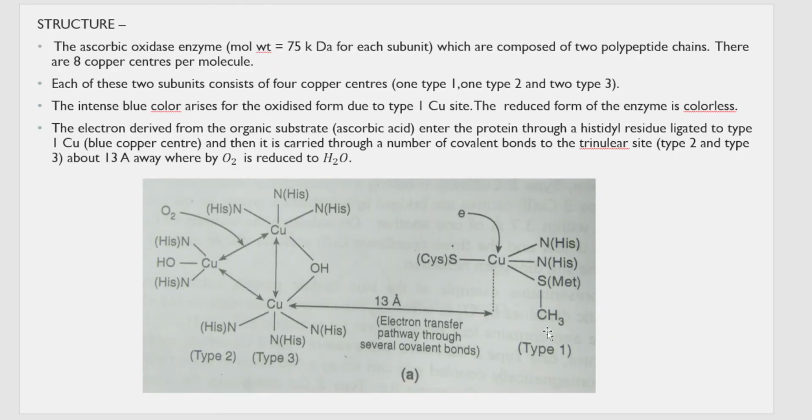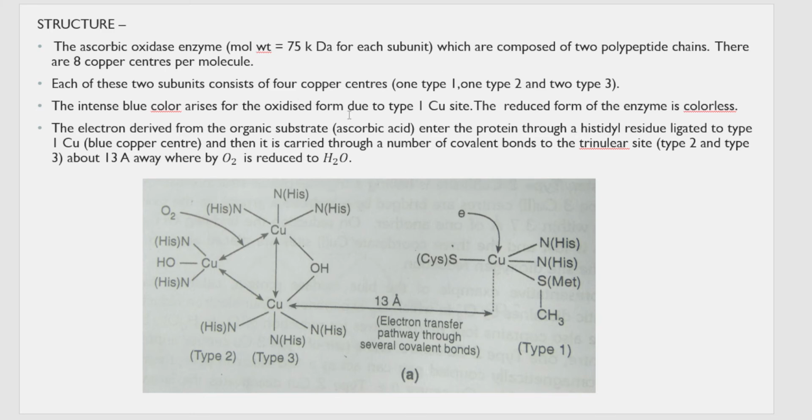Next, how is the structure? This is not the entire structure. This is the structure of just one subunit. This enzyme has a molecular weight of around 75 kilodaltons for each of the subunits. It is composed of two polypeptide chains, and there are 8 copper centers per molecule. So one molecule consists of two subunits, and each subunit has 4 copper centers.